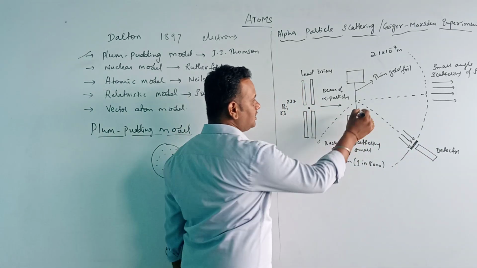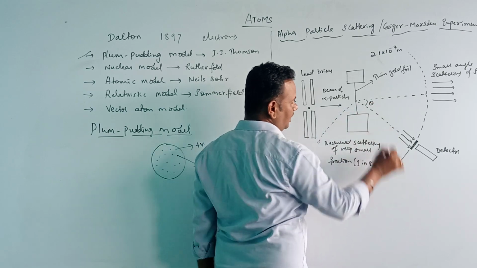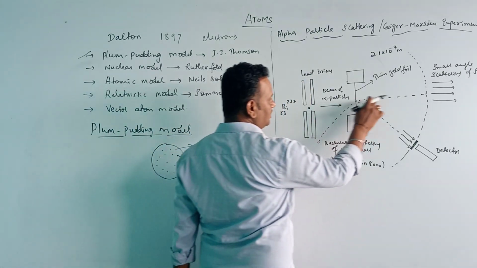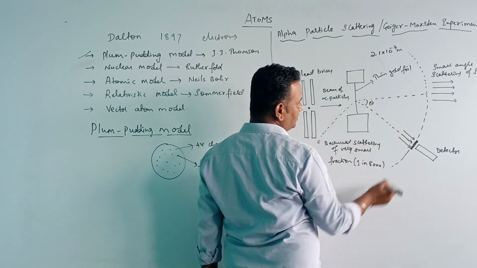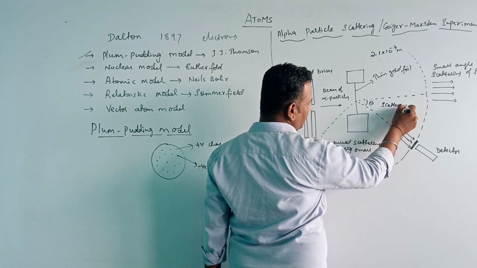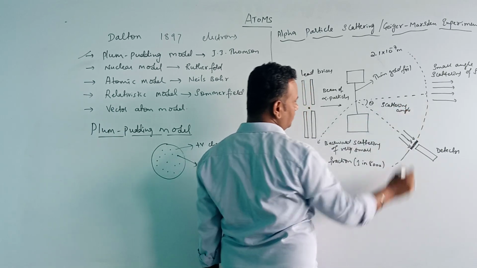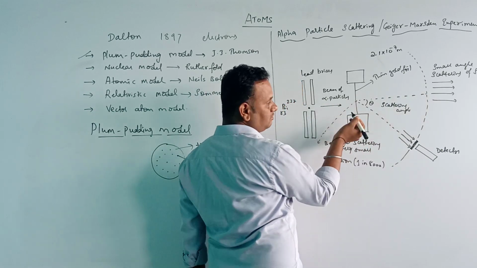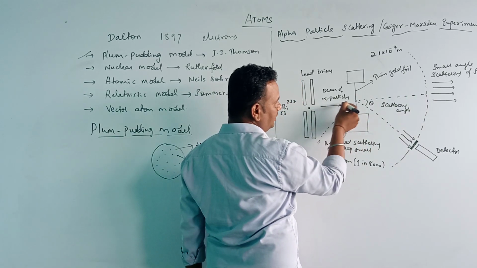This is the angle of deviation of the alpha particles from their initial direction. This theta is called the scattering angle. The initial direction is the direction in which the alpha particles travel from the radioactive source.